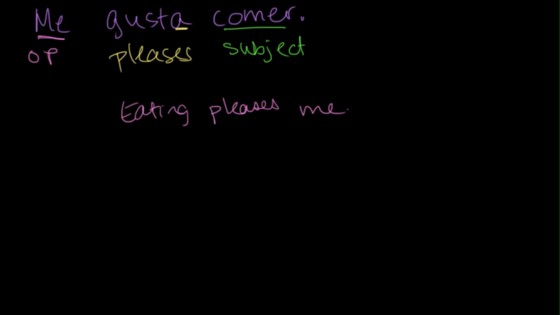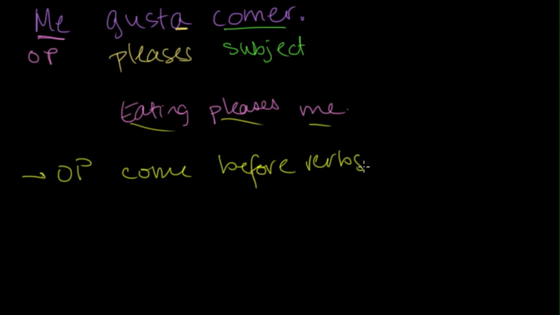Now you're probably wondering why the order of the words is so weird. Because in English, usually we start with our subject, then our verb, and then our object. Well, in Spanish, object pronouns come before their verbs. So your me, te, le, nos, vos, les will always come before gustar.